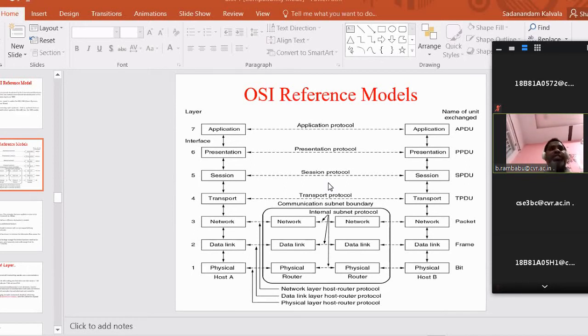Just see here: host A, then in between there is a subnet, and there is host B. Here, between the network layer, the physical layer, or data link layer, there are horizontal lines. All these are nothing but links. So now the data link layer is controlling the link. You got my point? That's why it is called the data link layer.